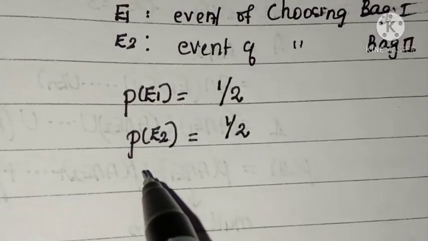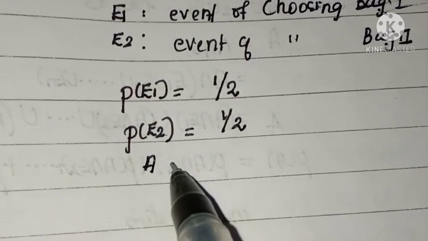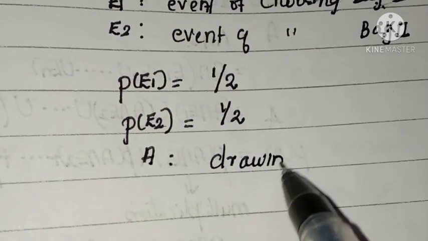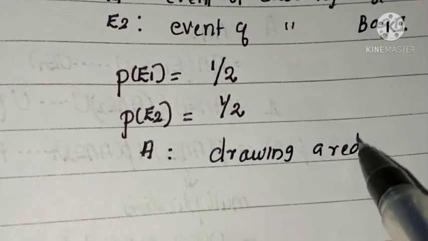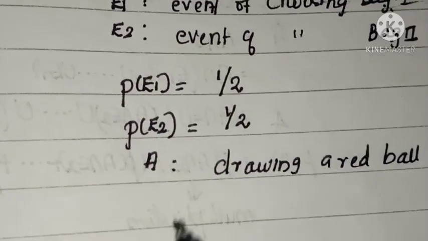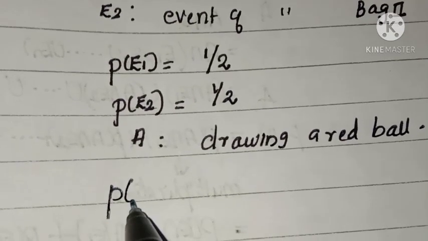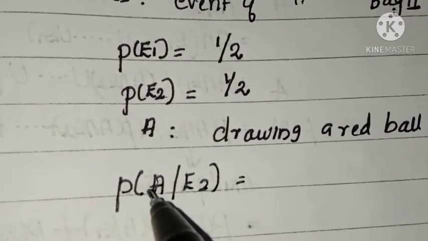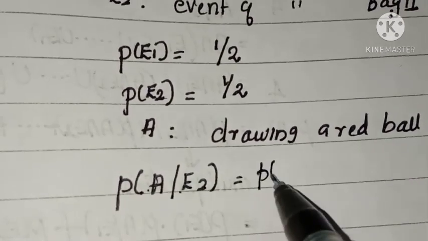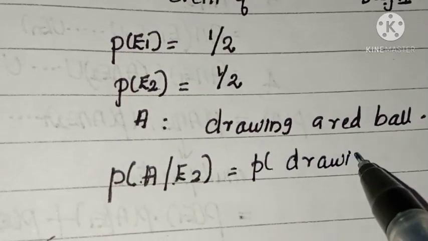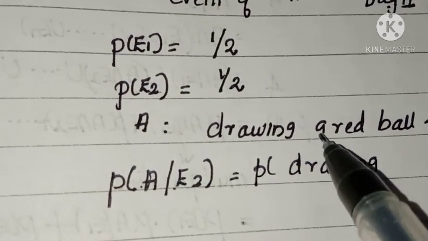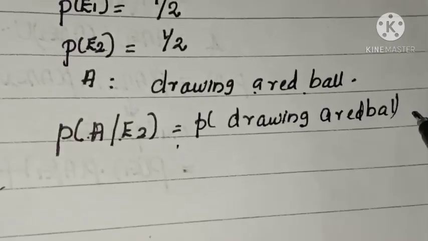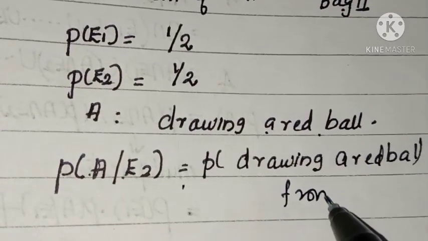Now, let's define A. A is the event of drawing a red ball. So what is the conditional probability P of A given E2? P of A given E2 means the probability of drawing a red ball given that it is from bag 2.